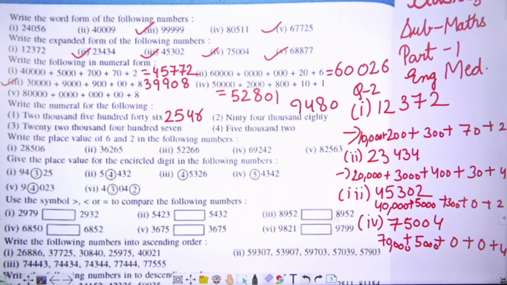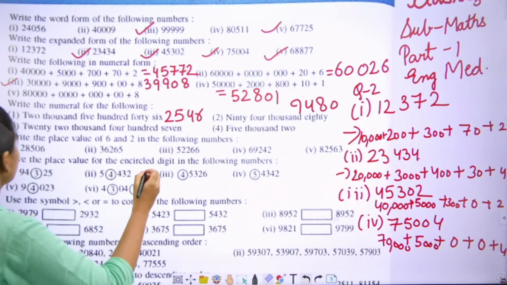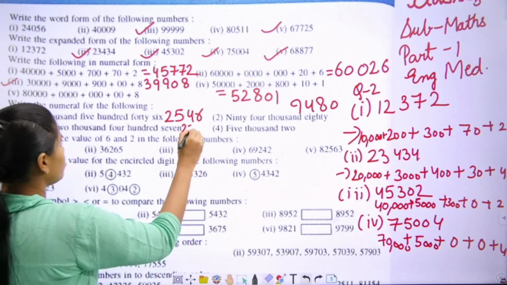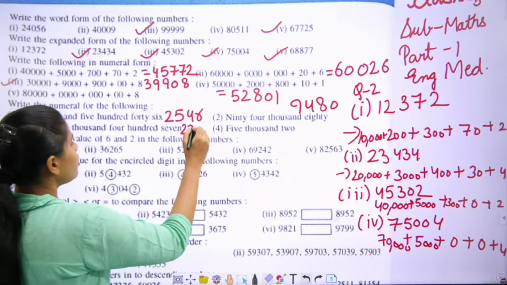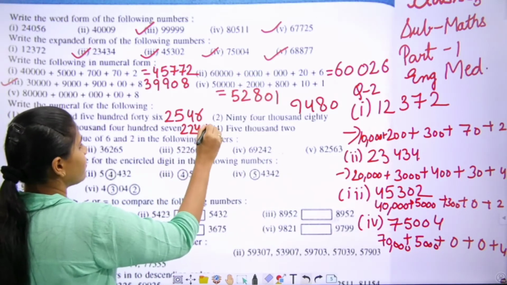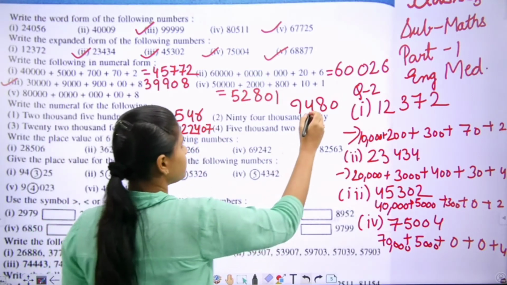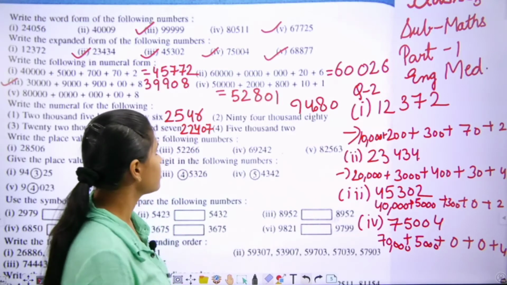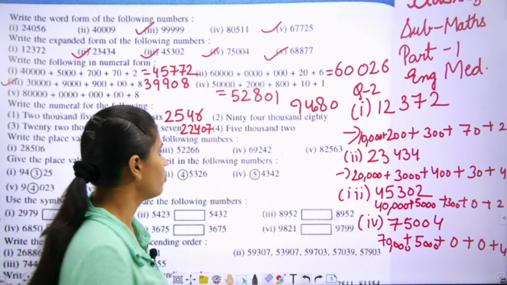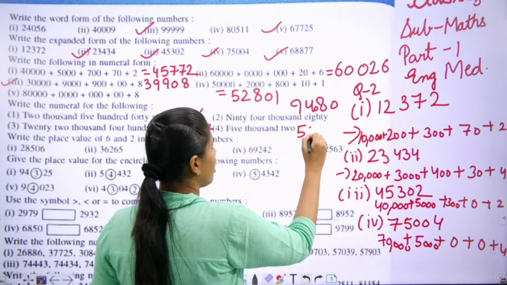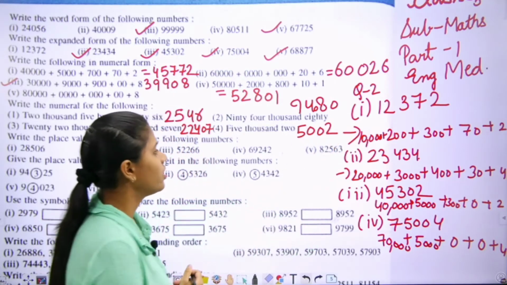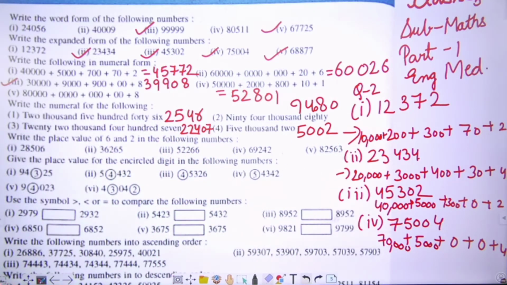Next, 22,407. Next, 5,002. We have to write 5,002. Okay, move to the next question.